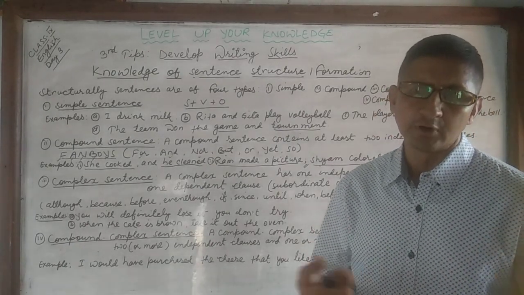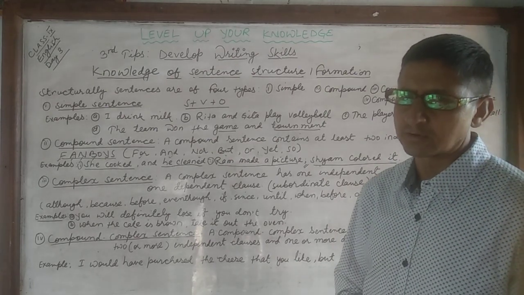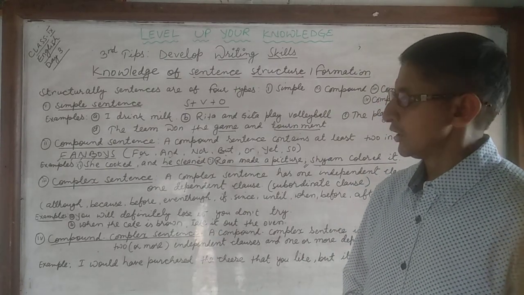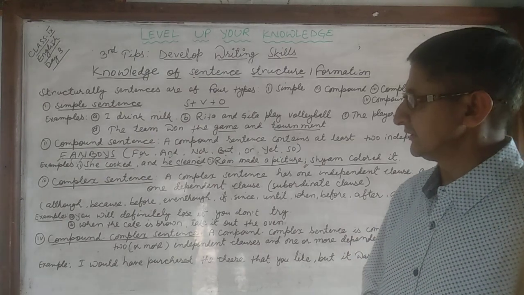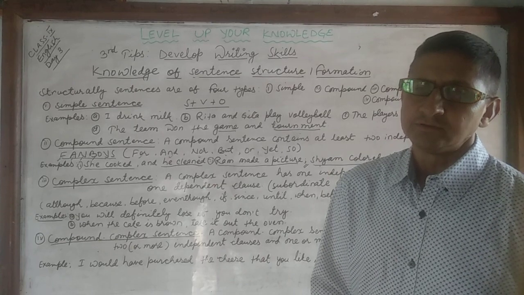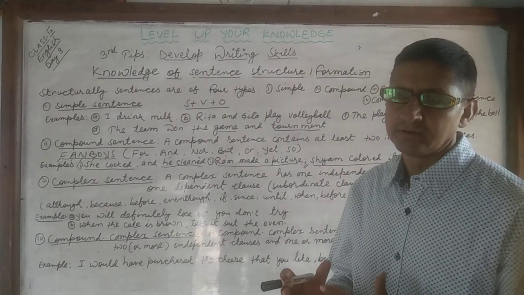The word used to link an independent clause to a dependent clause is called a subordinating conjunction. With the help of the subordinating conjunction, we join the independent clause with the dependent clause.